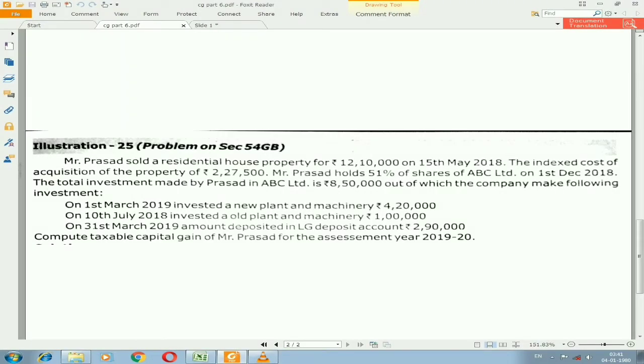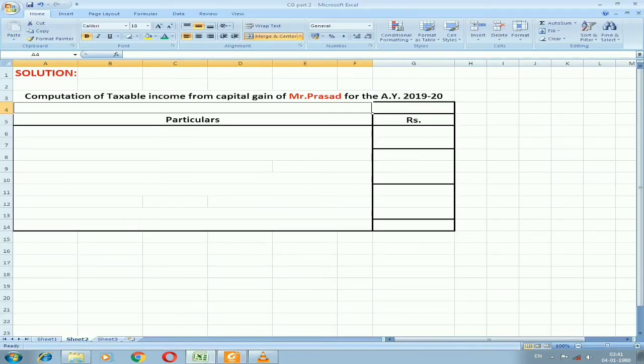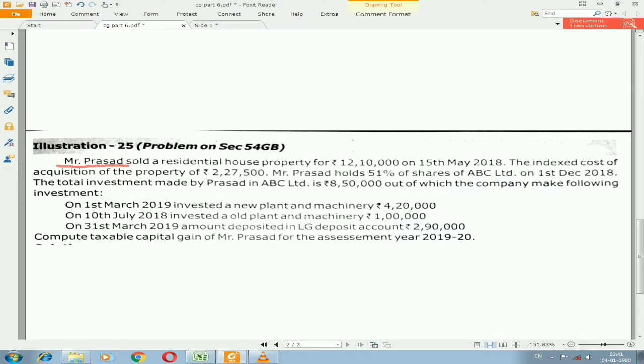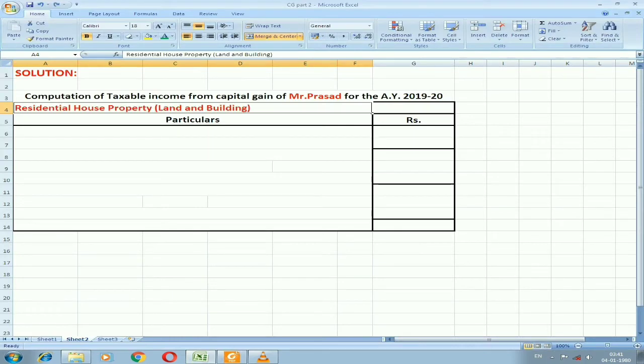The assessee or the taxpayer is Mr. Prasad. The heading will be computation of taxable income from capital gain of Mr. Prasad for the assessment year 2019-20. First, we need to check which capital asset is sold, that is residential house property. This is the residential house property which will come under the category of land and building.